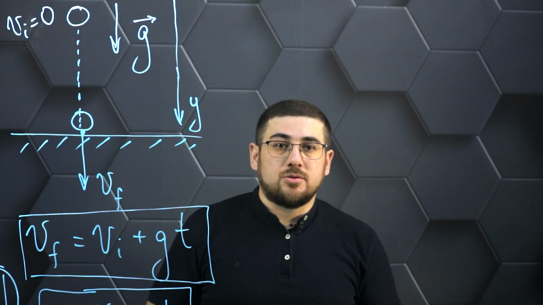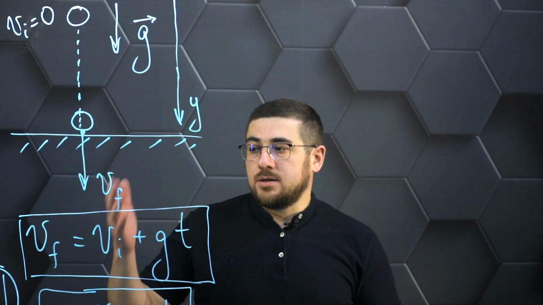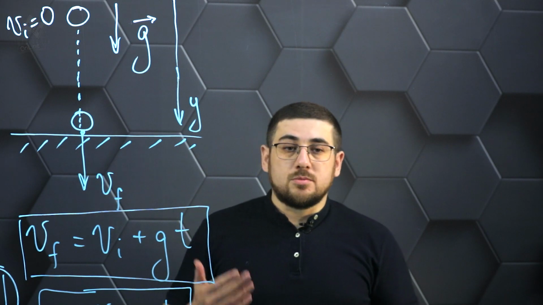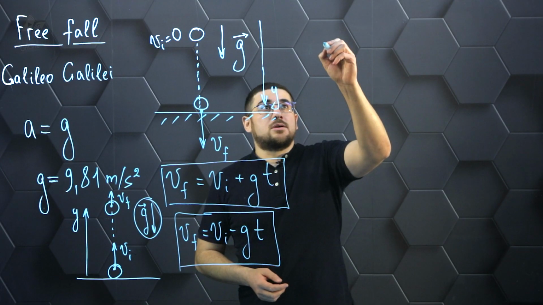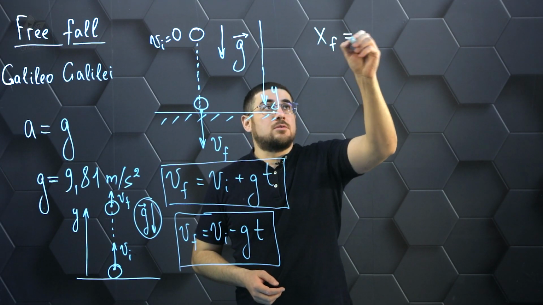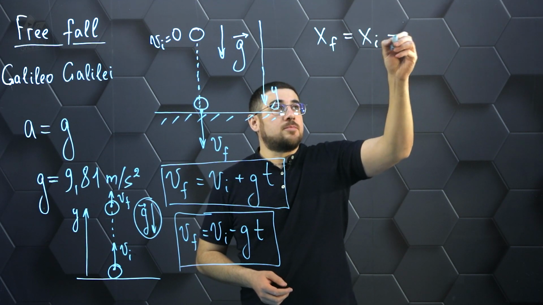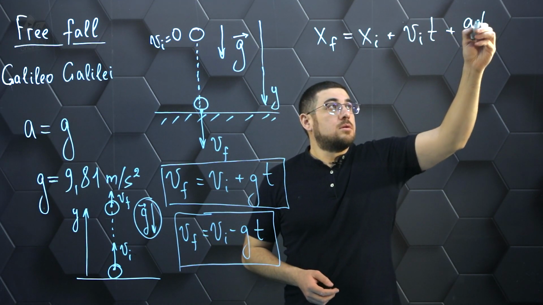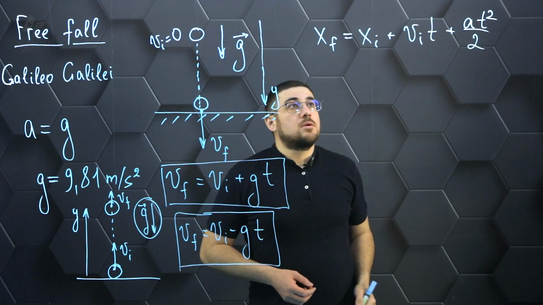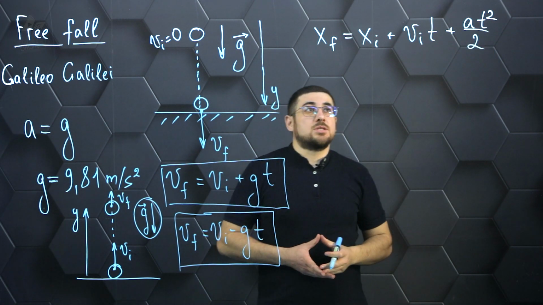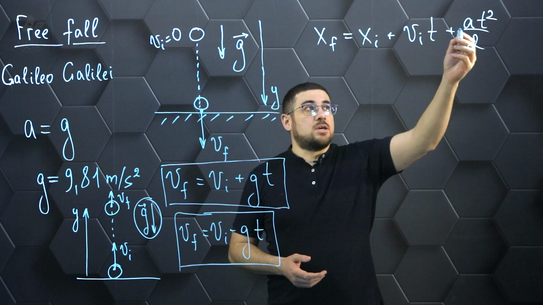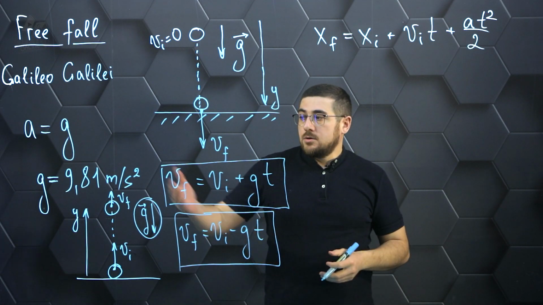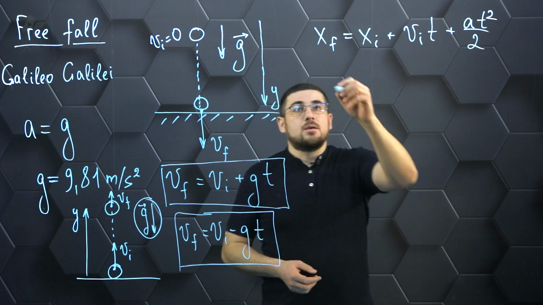Now let's see how the coordinate of a body that falls freely is calculated. To do this, we will use the already familiar coordinate equations that we derived in the equation of equivariant motion. And now our task is simply to substitute for the acceleration a, the acceleration g that we know, and then the value of the coordinate of the body.